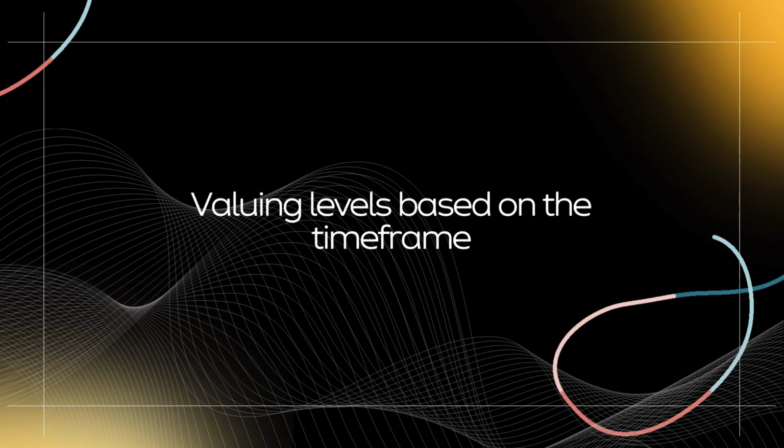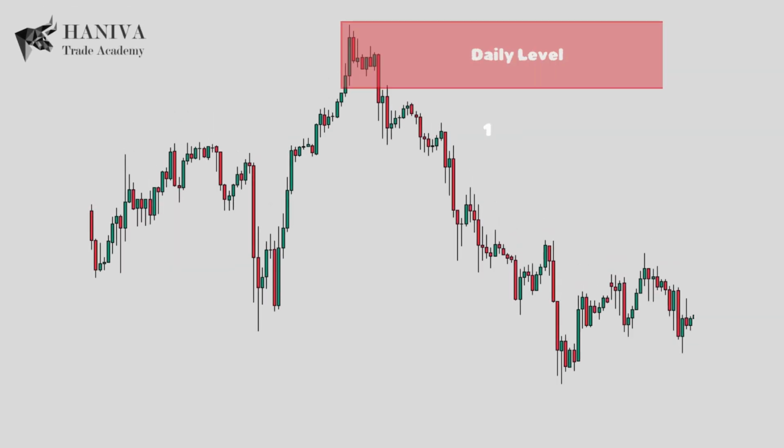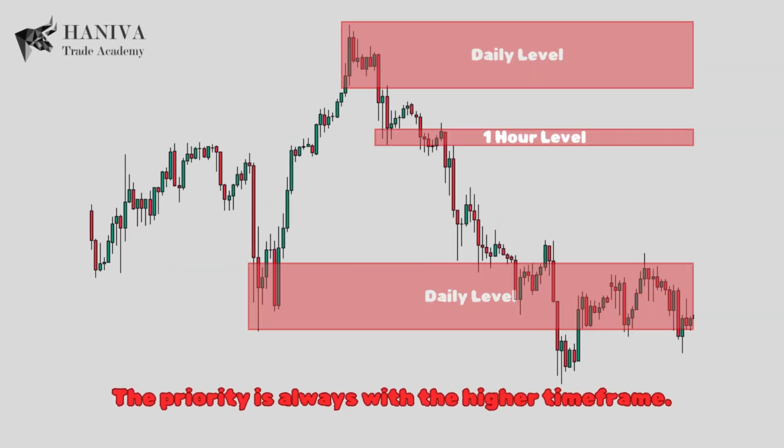Valuing levels based on the time frame. Any level that has a higher time frame is more valuable, and in fact, the price can break levels with a lower time frame in the reversal from a level with a higher time frame. The priority is always with the higher time frame. As you can see, the price is reversed from the daily level, breaking the 1-hour level to reach the next equivalent level, which is the next daily level.